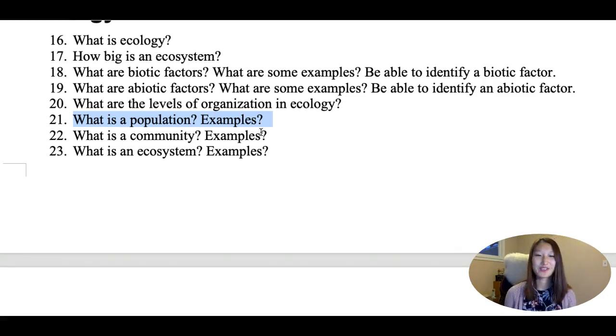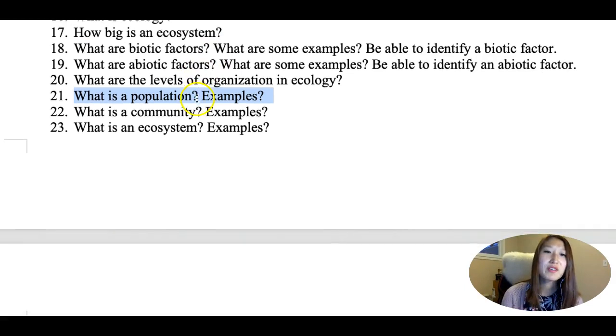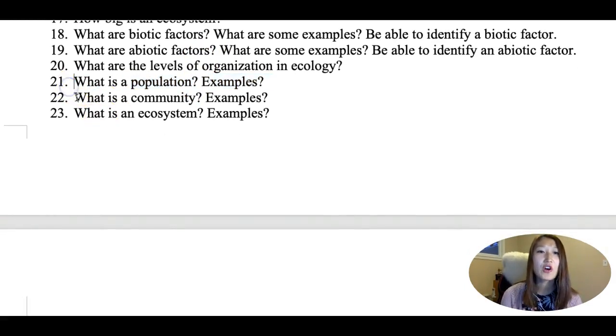A population is all the individuals of one species living in the same area. So if you have a school of fish, a school of tuna fish specifically, then that will be called a population, right? That's one species, the tuna, living in the same area. So a school of tuna. A community will be all the living things in one area, or all the species in one area.